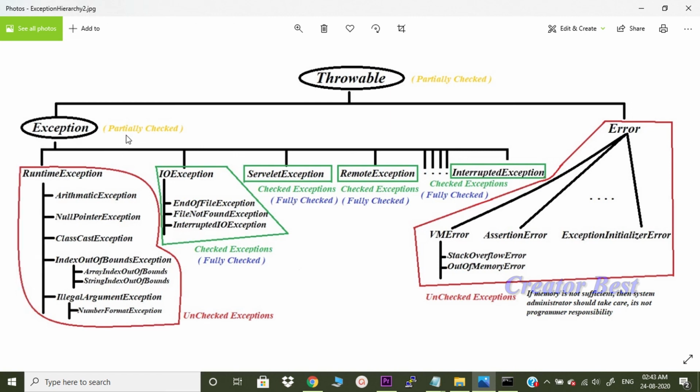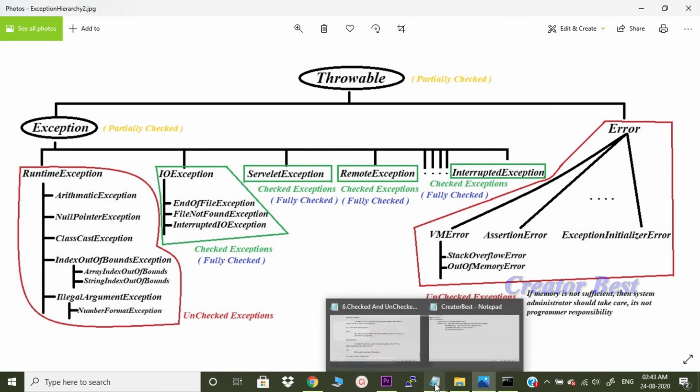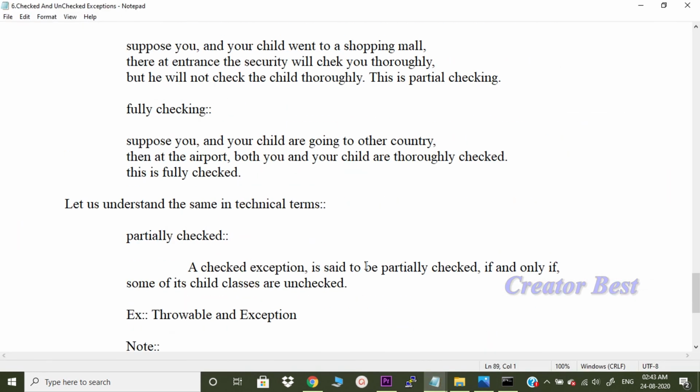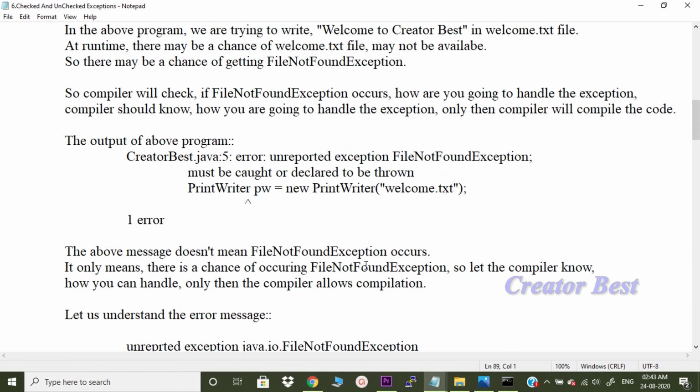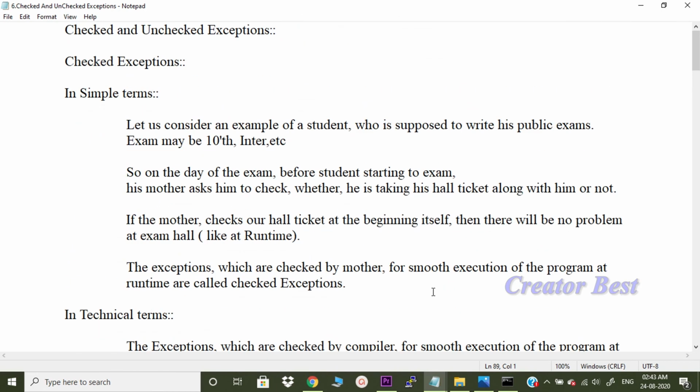So it is only partially checked. Even Throwable is partially checked because Exception is partially checked, right? Even this one is unchecked, Error is unchecked. So this is all about checked and unchecked exceptions and fully and partially checked exceptions, guys. Thank you.